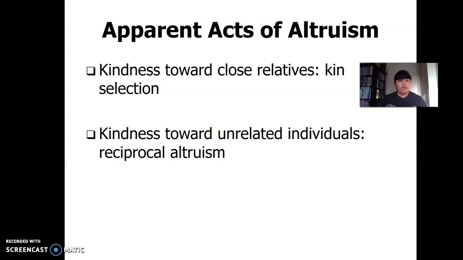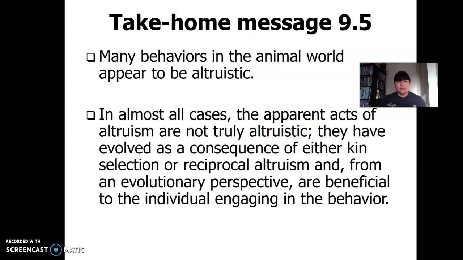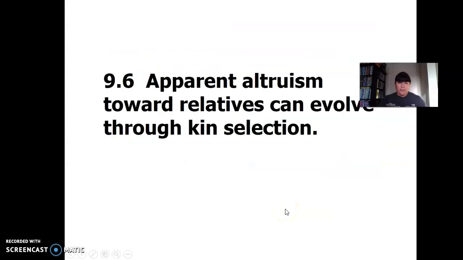Okay. So many behaviors in the animal world appear to be altruistic. In almost all cases, the apparent acts of altruism are not truly altruistic. They have evolved as a consequence of either kin selection or reciprocal altruism, and from an evolutionary perspective are beneficial to the individual engaging in the behavior.